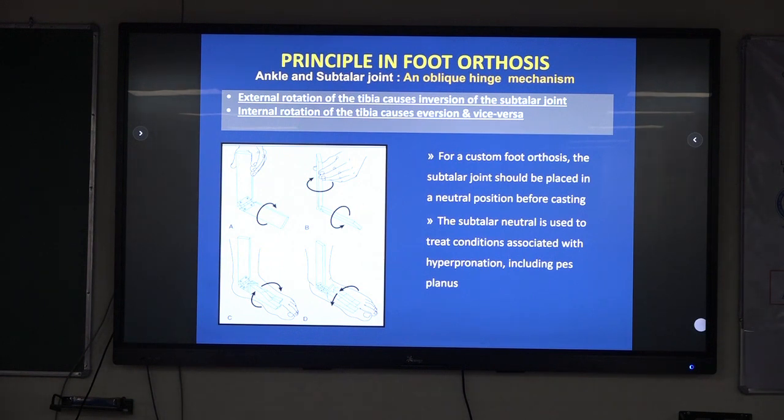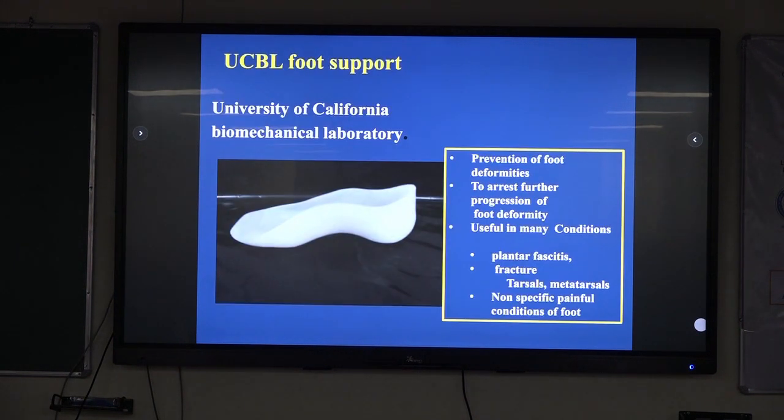For a custom foot orthosis, the subtalar joint should be placed in a neutral position before casting. The subtalar neutral is used to treat conditions associated with hyperpronation, including pes planus, and painful foot conditions like rheumatoid arthritis. So the first foot orthosis is the UCBL foot support.